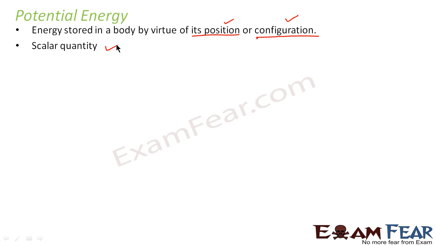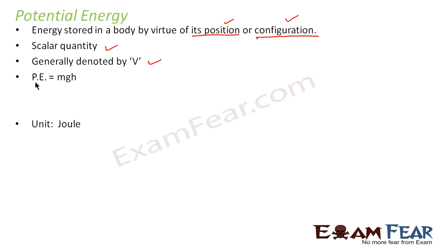It is a scalar quantity. It is generally denoted by capital V. Potential energy is given by m into g into h. We will again prove this. We will show you how we arrive at this expression. But potential energy is given by mgh. The unit again is joule. So the unit of kinetic energy, potential energy, work done, for everything the SI unit is joule.